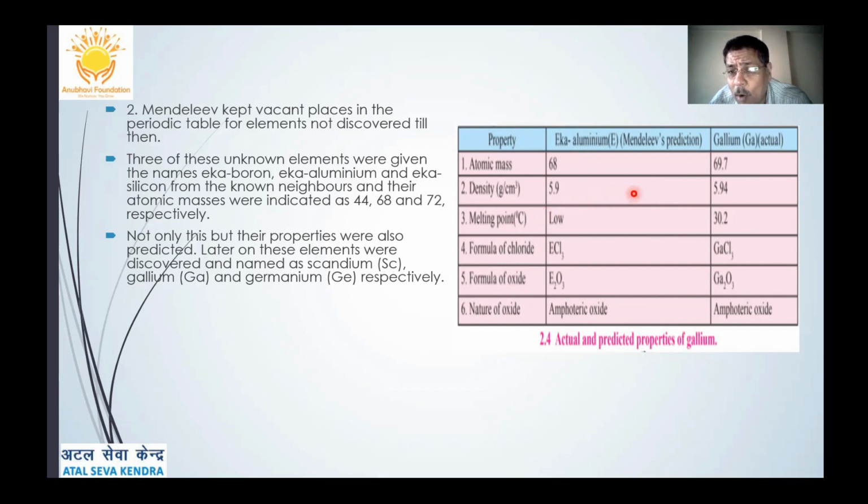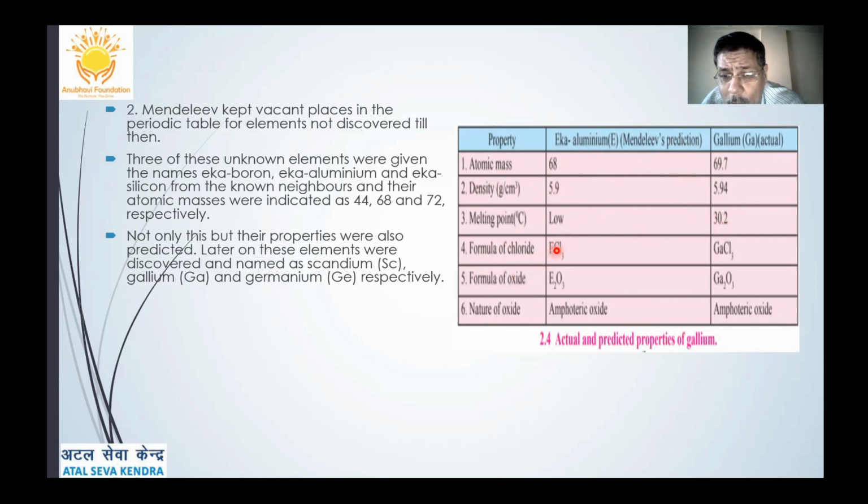Now, if you see what he had predicted and what we have found, Eka aluminium, which is called gallium: atomic mass predicted was 68, and gallium has been found to be 69.7, which is close. Density was predicted as 5.9 gram per centimeter cube, and it has been found to be 5.94. Melting point low, here also 30.2 degrees Celsius.